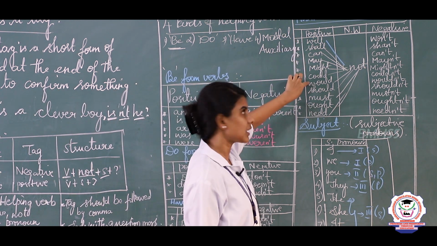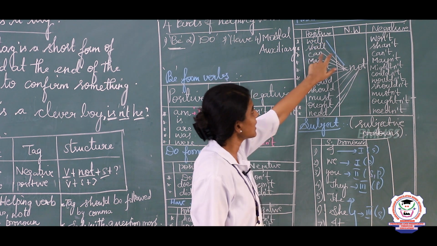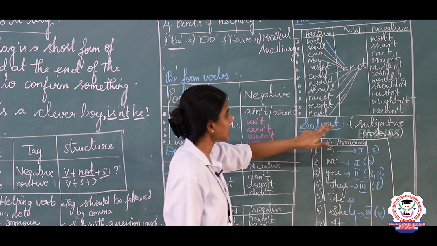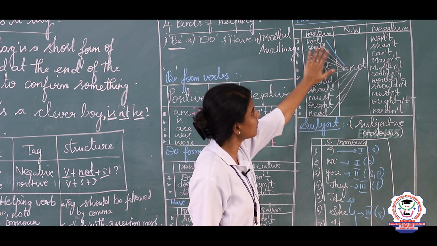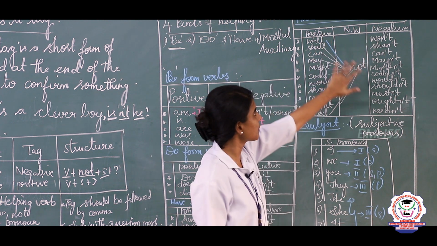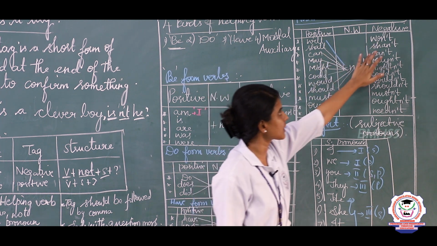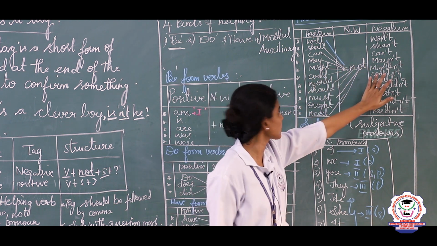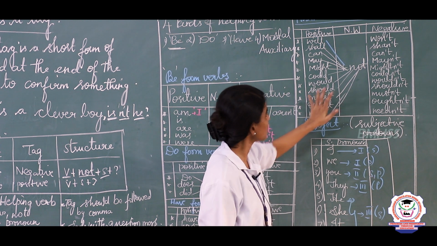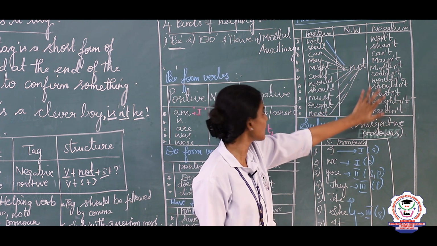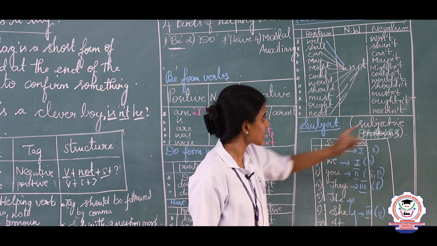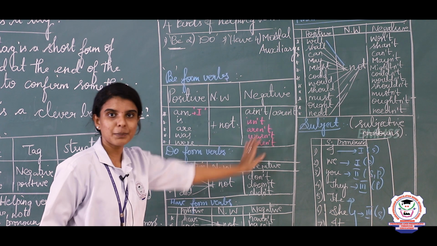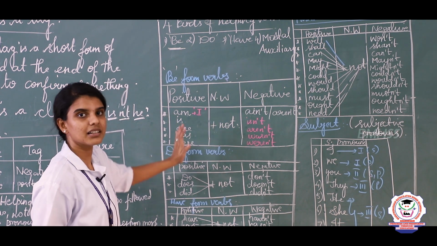There are 11 modal auxiliaries: will, shall, can, may, might, could, would, should, must, ought and need. The contracted form of will plus not is won't, shall plus not is shan't, can plus not is can't, may plus not is mayn't, might plus not is mightn't, could plus not is couldn't, would plus not is wouldn't, should plus not is shouldn't, must plus not is mustn't, ought plus not is oughtn't, need plus not is needn't. These are the helping verbs that should be in a question tag.